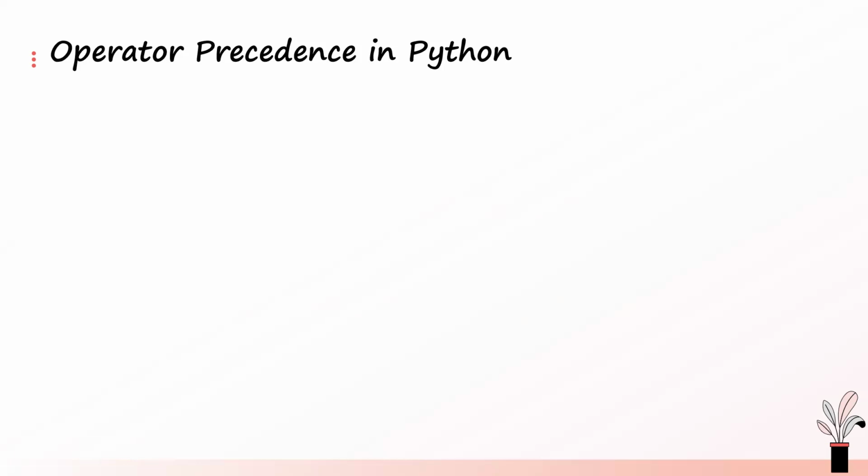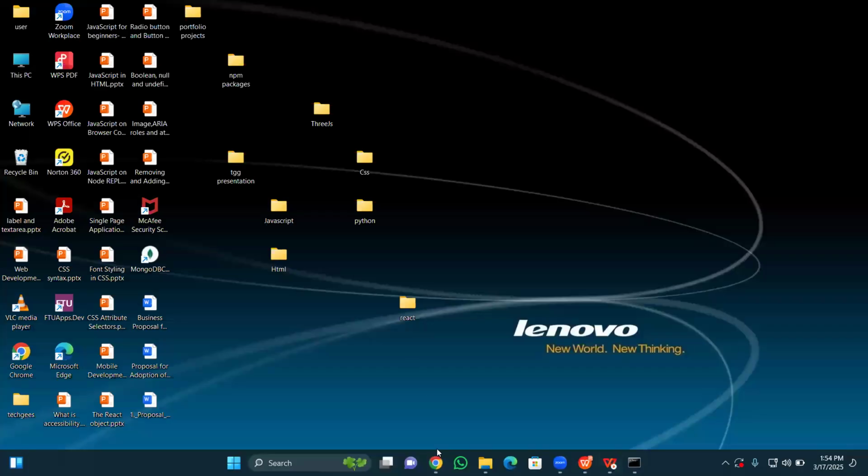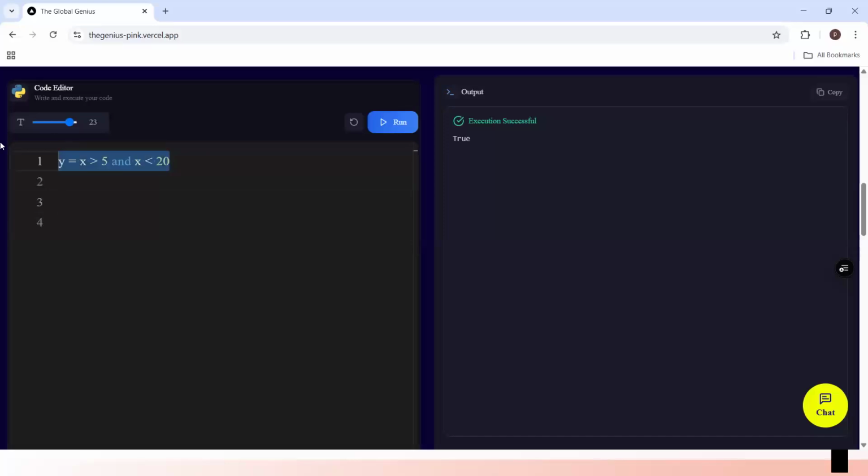Just like in BODMAS, if I go on and do something like this, when you say x is equal to 50 plus 30 times 69 plus 8 divided by 8, minus 6, you would have to know BODMAS very well for you to get the answer.